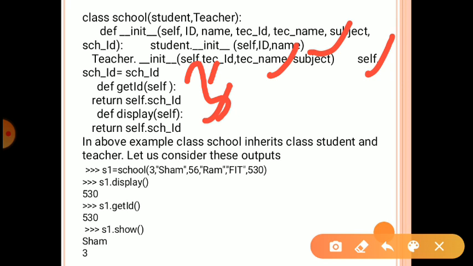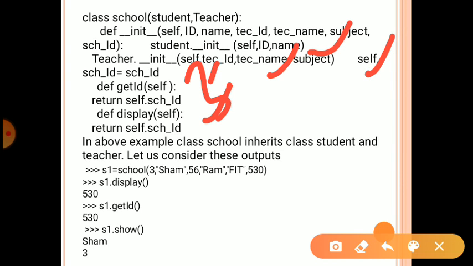Then in the above examples, class School inherited class Student and class Teacher. Here in the example we just create one object, s1 equal to School, then 3 Shyam, 56 Ram, FIT and 530.